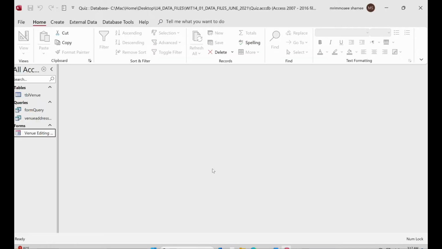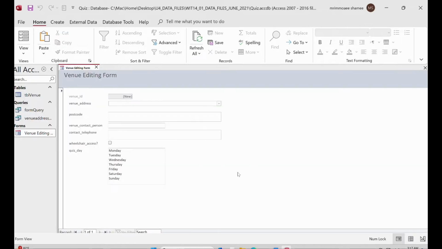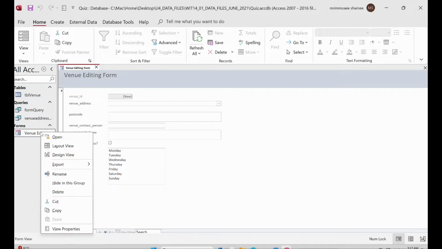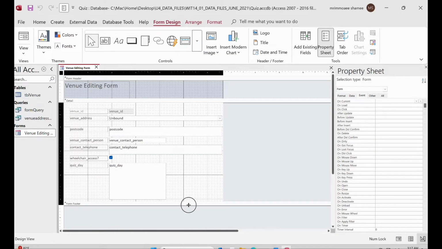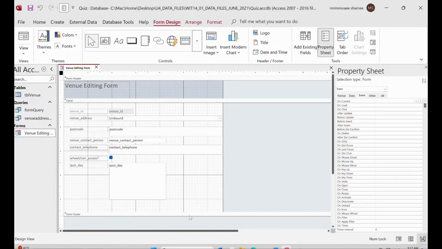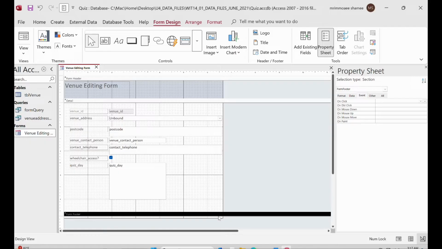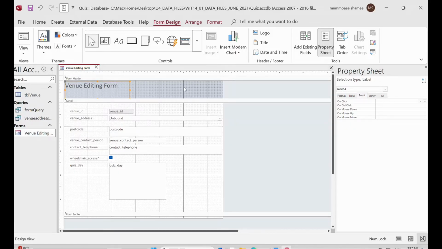For that, we will go to Access, and inside the venue we need to add the button here, right? For that we will go to the design view, and we will try to increase this a little bit. Always remember that there is a mark for the design as well, right? So try to make it a bit centered, and make it bolder, right?